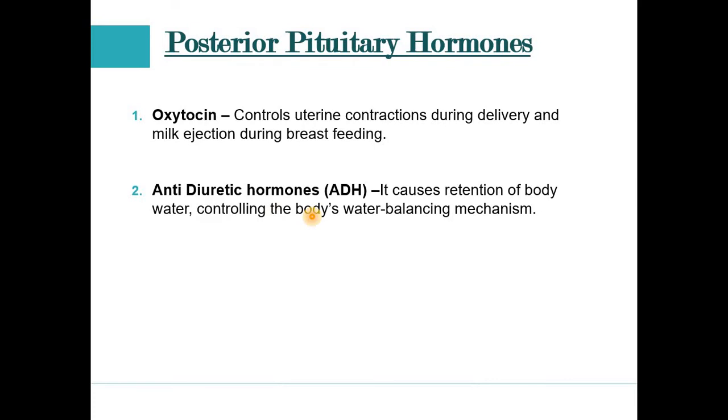Now we discuss the antidiuretic hormone, ADH, also known as vasopressin. It causes retention of body water, controlling the body's water balancing mechanism. When a shortage of water occurs in our body, this hormone gets released, and it plays a role in the retention of body water by controlling the body's water balancing mechanism. I hope the function of oxytocin and ADH is clear.